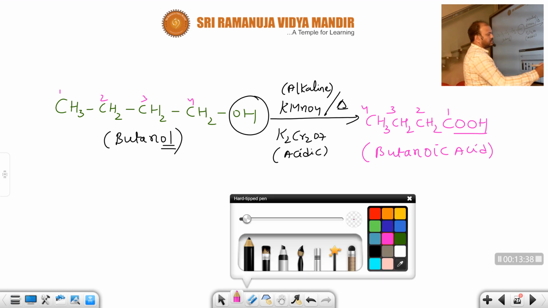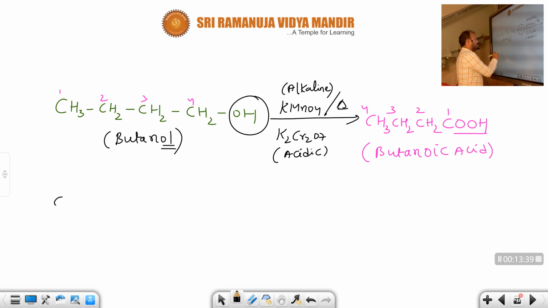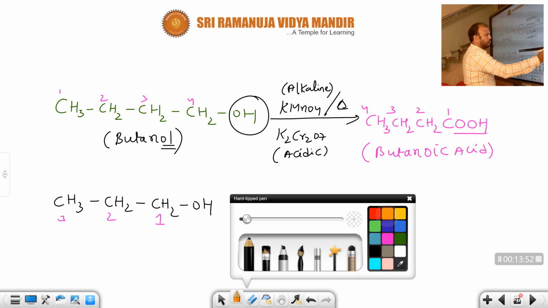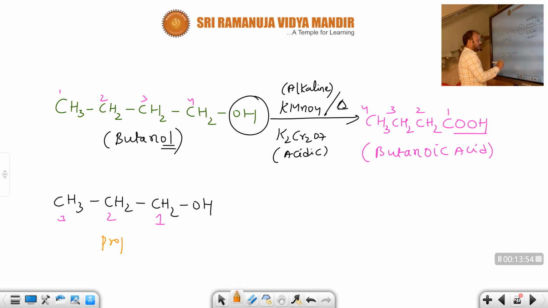For your sake, for better understanding, I will take another example here. CH3, CH2, CH2OH. How many carbons are there here? Tell me, students. 1, 2, 3. 3 carbons are there. Prop. Single bonds are there. N. Only one functional group is there, alcohol. Whenever alcohol acts as the senior-most functional group, we call it ol.